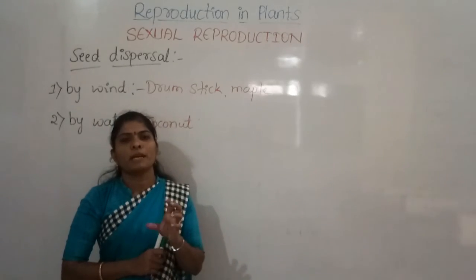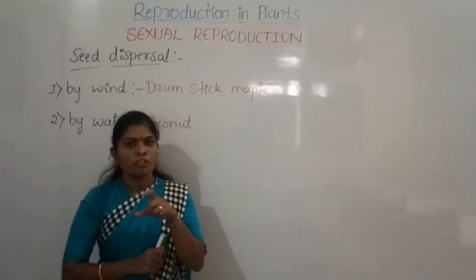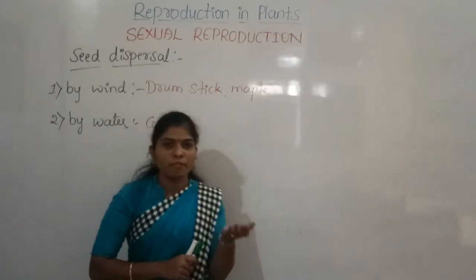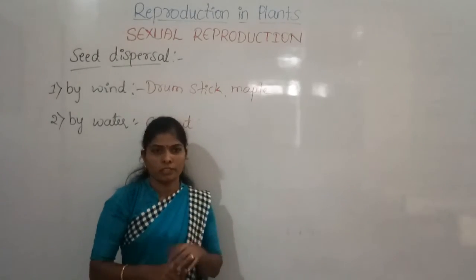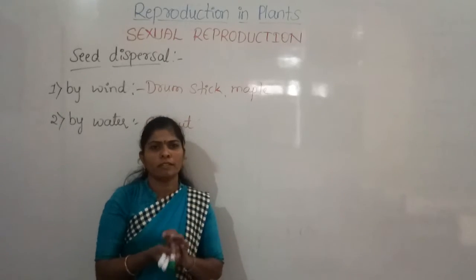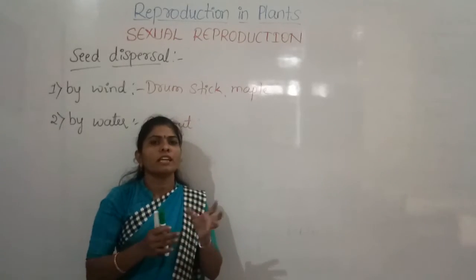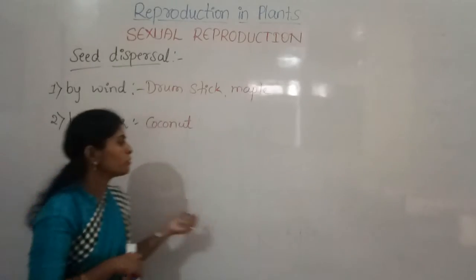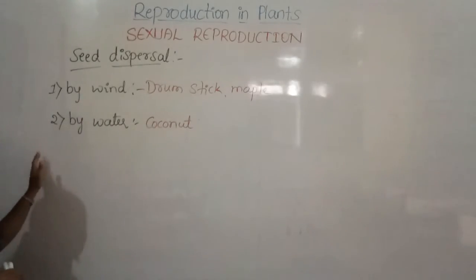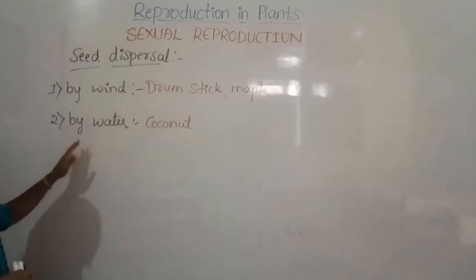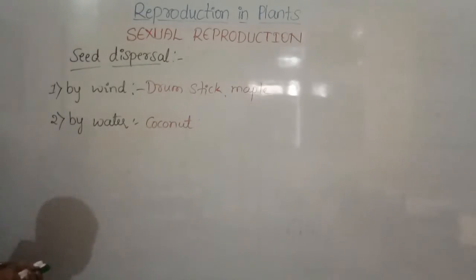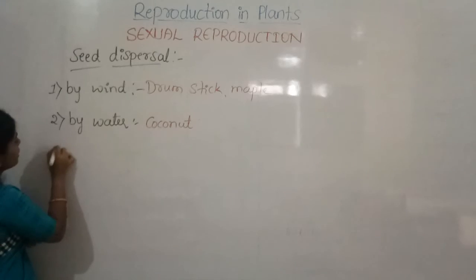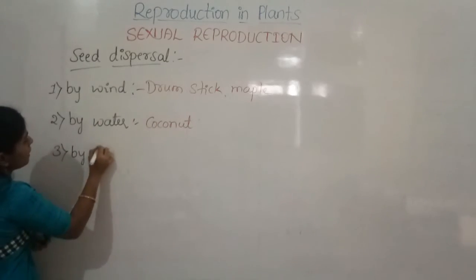Since they are made with fibers, they have air in them, so that it makes them float in the water. Sometimes if you go to any coastal areas, you can see coconuts floating in the water. So this is how coconuts are dispersed by the water.